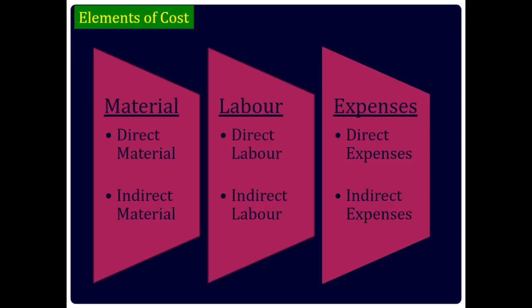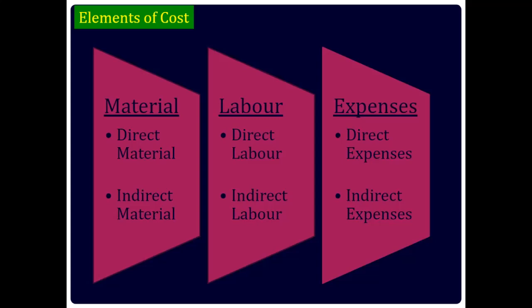What are the elements of cost in cost accounting? The elements that constitute the cost of manufacturing are known as elements of cost. Such elements of cost are divided into three categories. In a manufacturing concern, raw materials are converted into finished product with the help of labor and other service units. Thus, we divide them into material, labor, and expenses. Again, these elements of cost are divided into two categories, that is, direct and indirect.